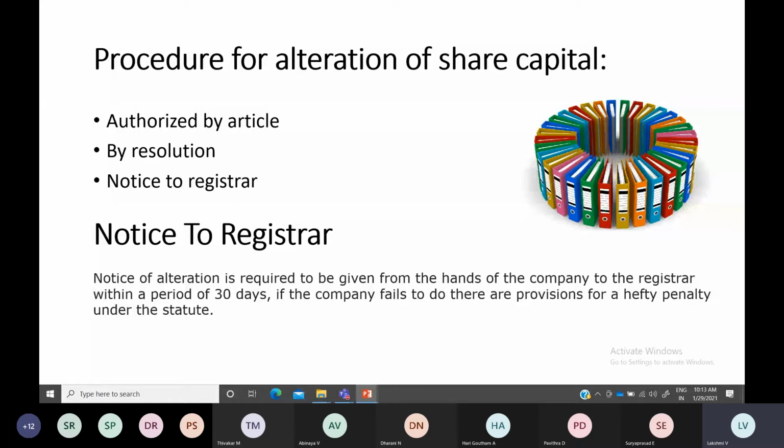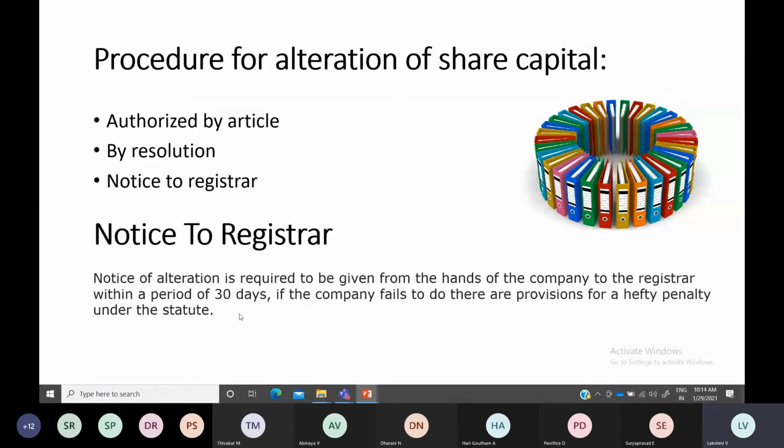Everything has to be conducted in a proper manner. After passing the resolution, every communication has to go to the Registrar of Companies. The proper information to the Registrar of Companies has to be given within 13 days. If they are not doing so, then they have to face the consequences and pay a penalty.